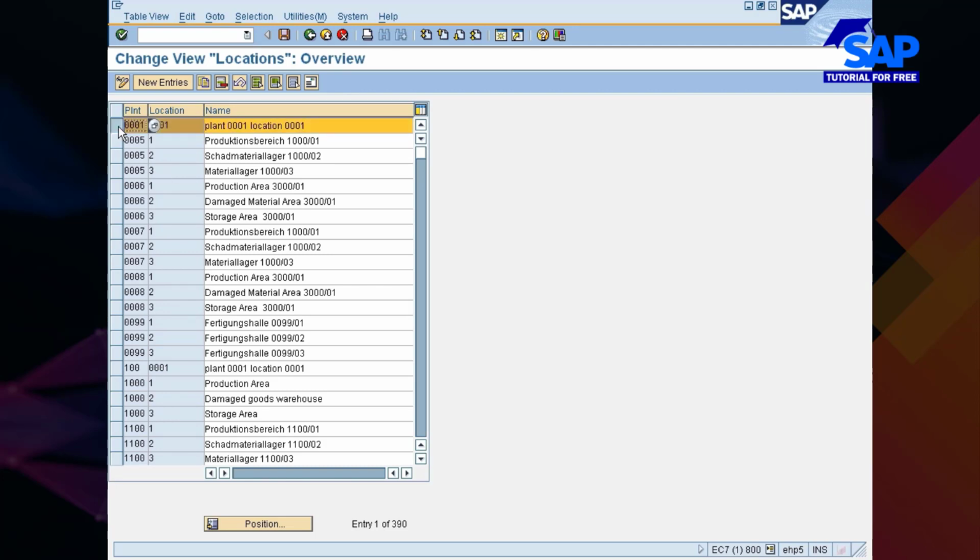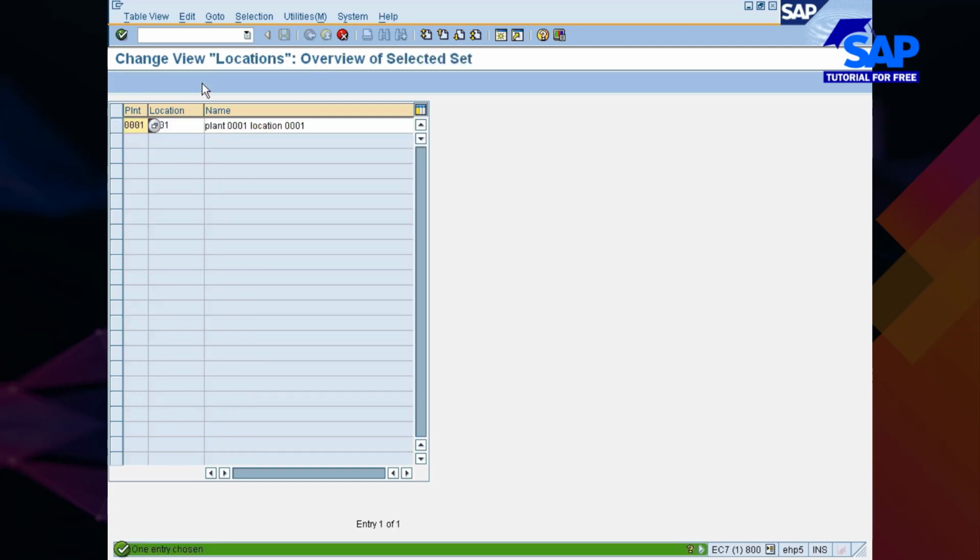You see here, select this one, go with copy as. What's your plant? 77C. Okay, location, I would just go with 777.